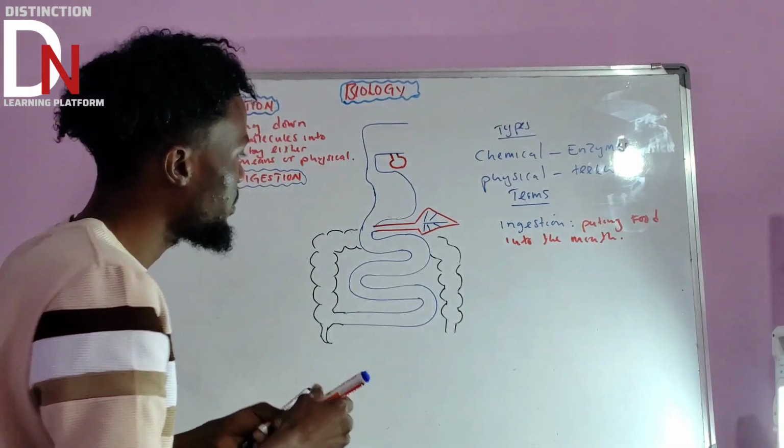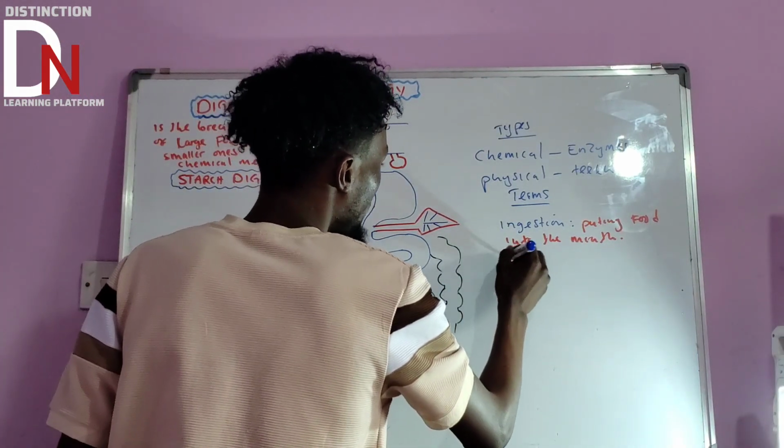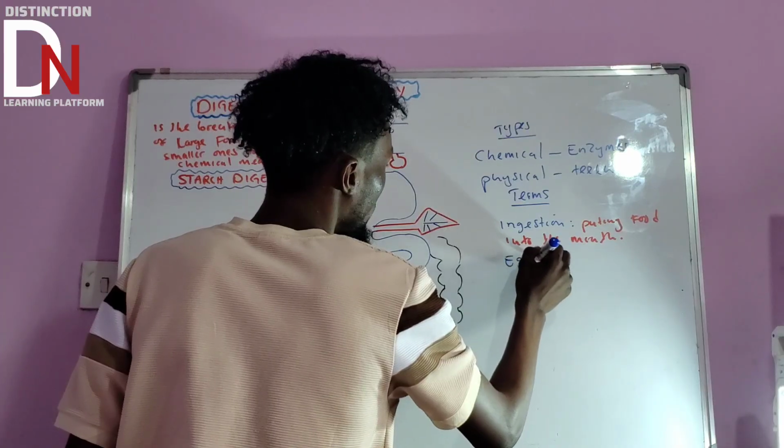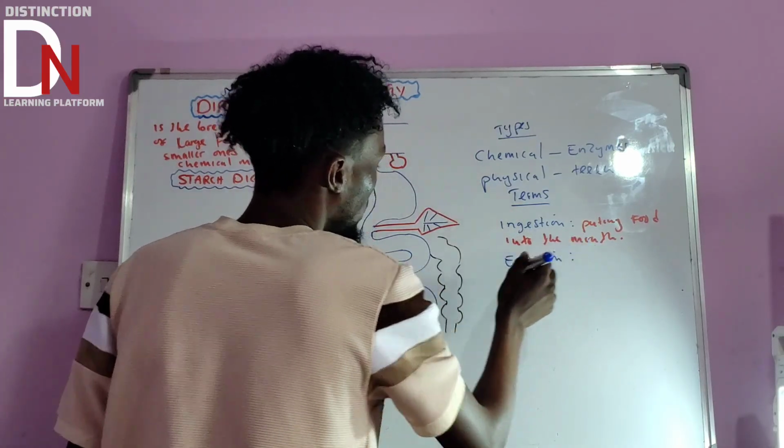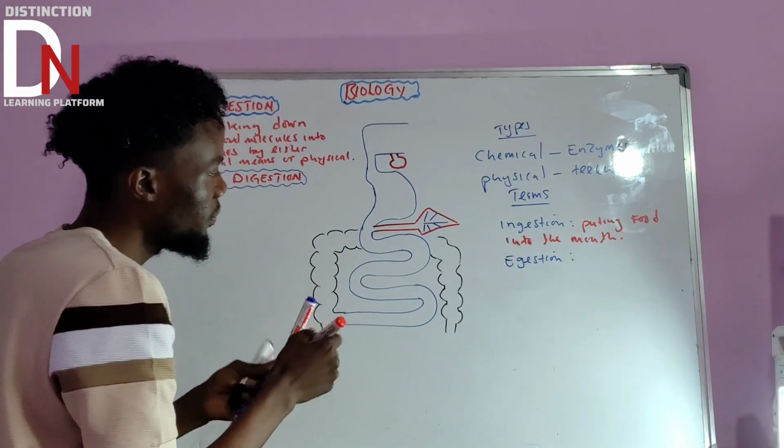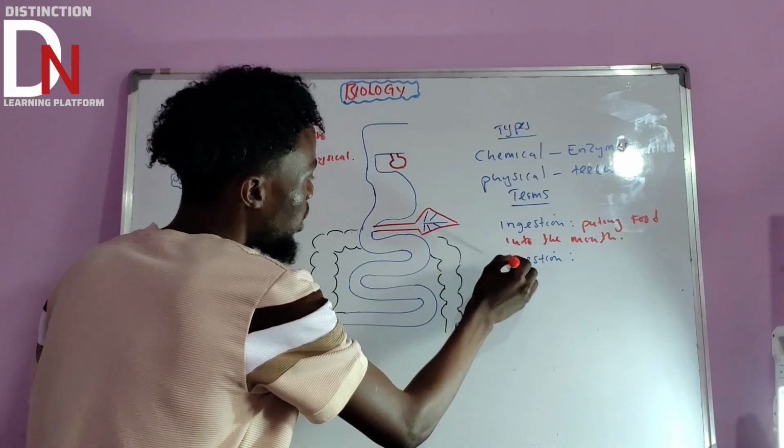What is the other term? They also use another term which we call egestion. Egestion comes from the word e, and e means exit.